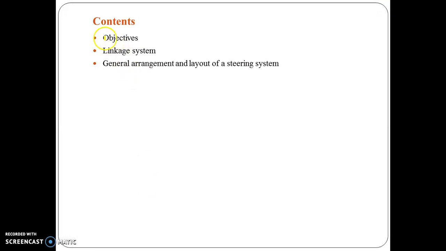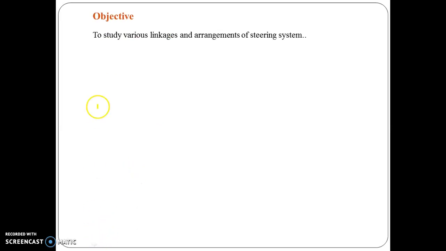The contents are: we'll go through the objectives of today's lecture, then we'll discuss the linkage system, and then the general arrangement and layout of the steering system. So let's go for the objective. Today's objective is to study various linkages and arrangement of the steering system.